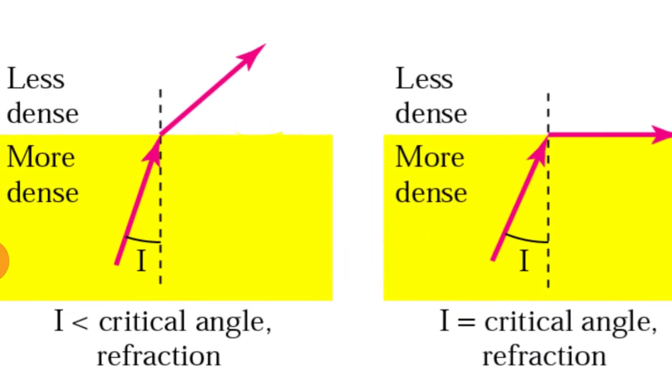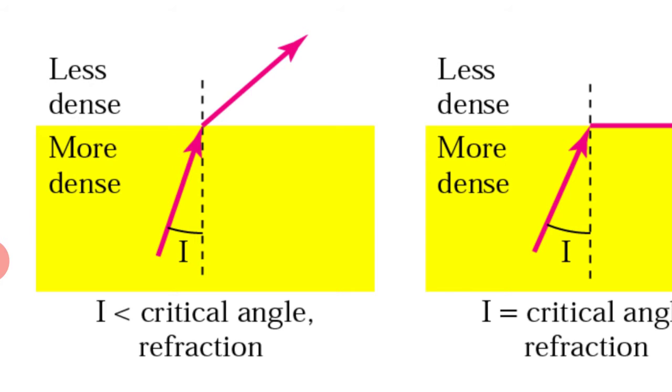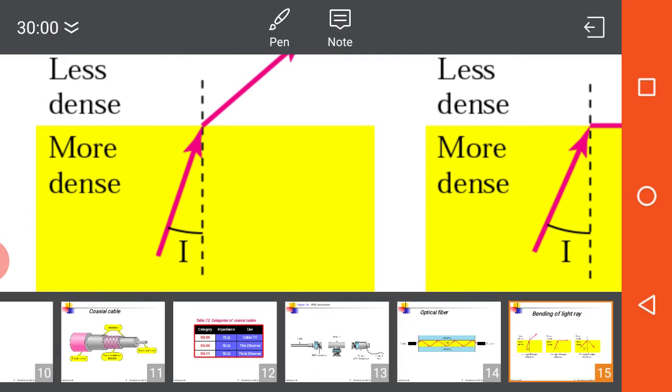Again I am repeating, the line perpendicular to the line of core and cladding, meaning where core and cladding meet, where the yellow and the white portion meet, perpendicular to this line, the angle of incidence is measured.